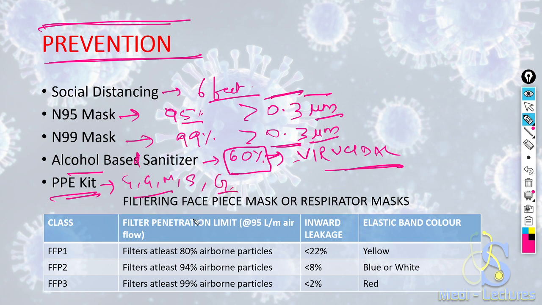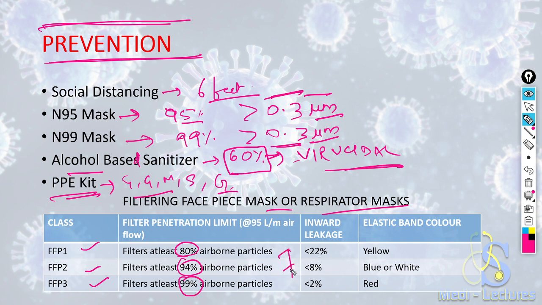Now let's discuss about FFP mask, that is filtering face piece mask or respirator mask. This can be of 3 types: FFP1, FFP2 and FFP3. When we talk about filter penetration limit, the FFP1 filters 80% of airborne particles, FFP2 filters 94% and FFP3 filters 99% of airborne particles.